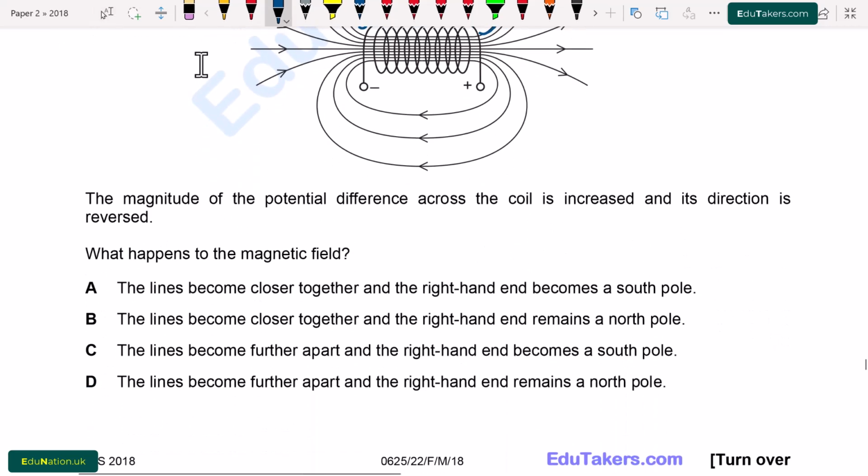The magnitude of the potential difference across the coil is increased and its direction is reversed. What happens to the magnetic field? Option A. The lines become closer together and the right hand end becomes the south pole. B. The lines become closer together and the right hand end remains on north pole. C. The lines become further apart and the right hand end becomes the south pole. Option D. The lines become further apart and the right hand end becomes a north pole.